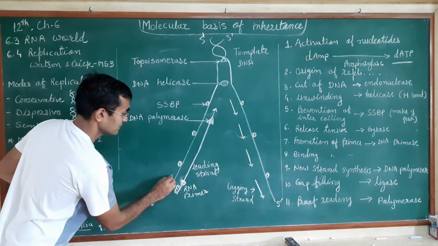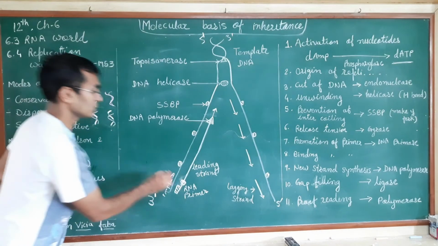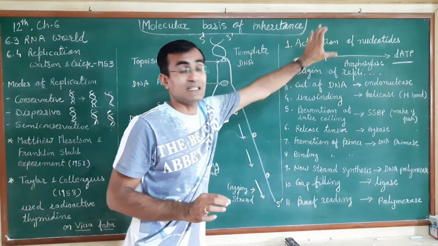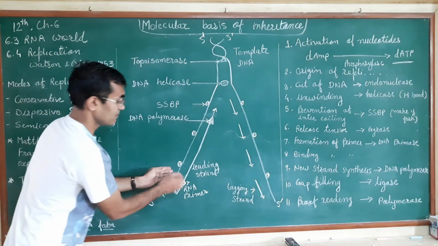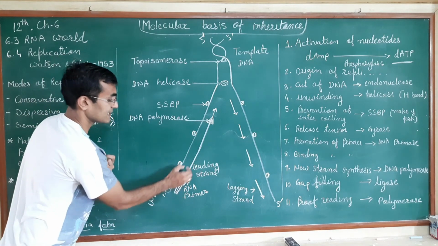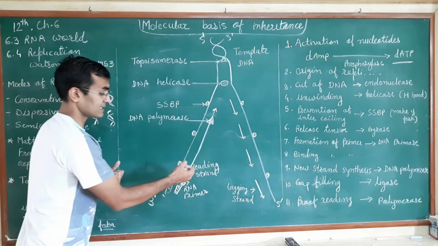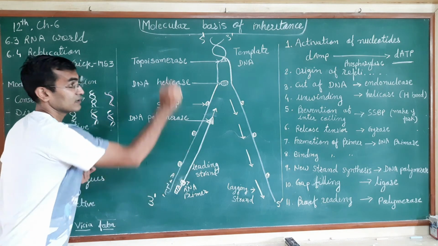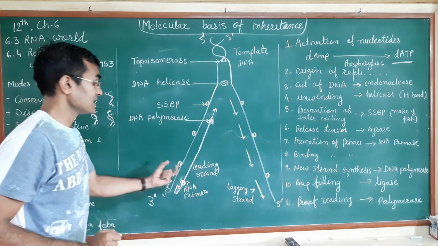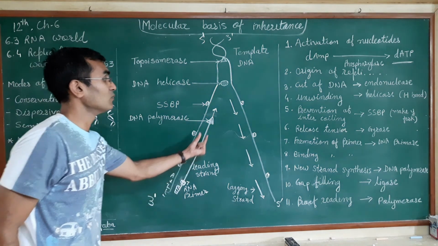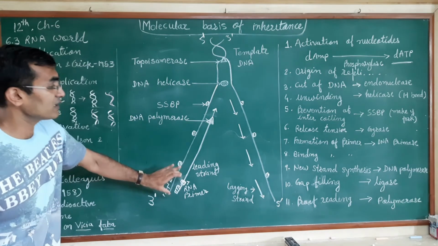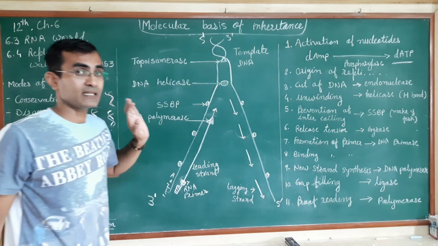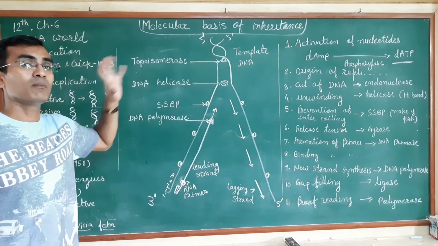Suppose यहाँ पे A है, तो यहाँ पे T वाला न्यूक्लियोटाइड्स आएगा. That means the dTTP will bind over here, and जैसे जैसे एडिशन होगा, जैसे जैसे ये DNA पोलीमरेज आगे बढ़ेगा, वैसे वैसे ही वो नए कंप्लीमेंट्री according to the complementary site, new addition will take place, and this DNA polymerase will move forward, and this DNA polymerase will always move from the 3' to 5' location of this complementary template strand or mother or parent strand.